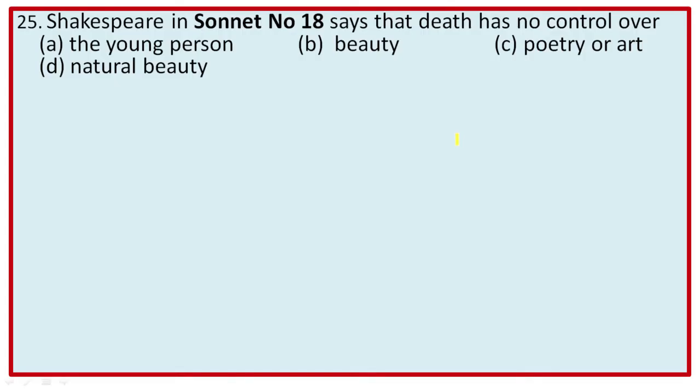Next, 25. Shakespeare in sonnet number 18 says that death has no control over. The options are the young person, beauty, poetry or art, natural beauty. We know that Shakespeare stresses that art is immortal, and that's why in this sonnet he immortalizes or eternalizes his friend's beauty through art or poetry.